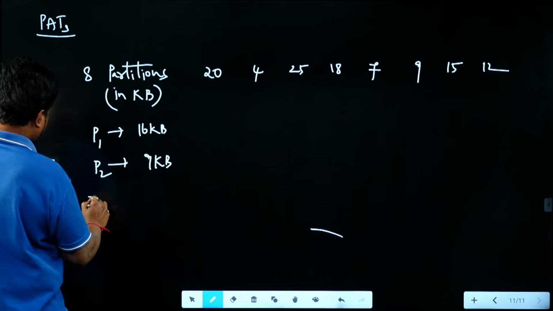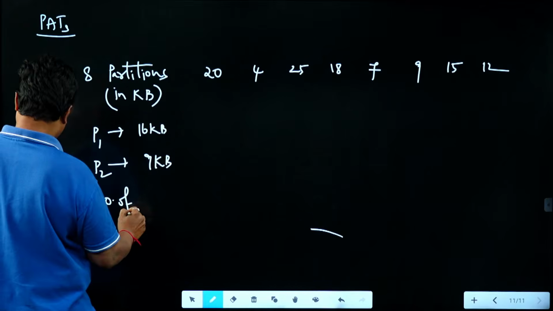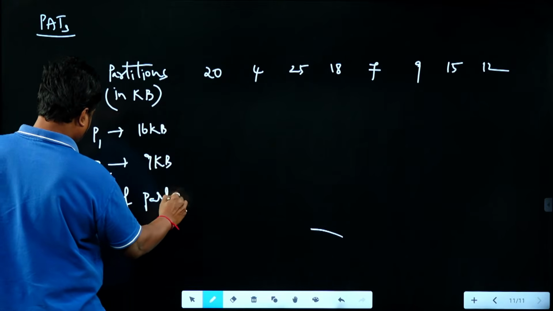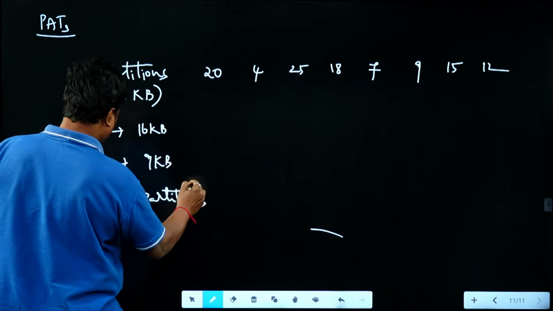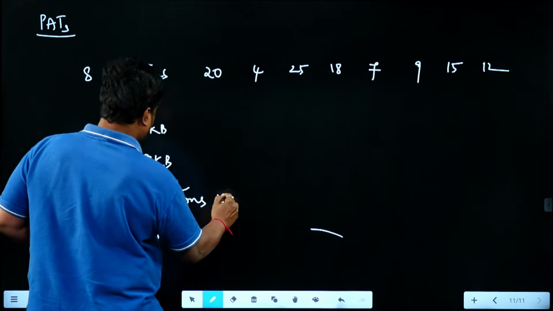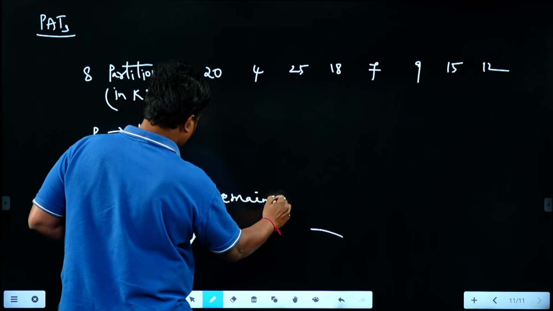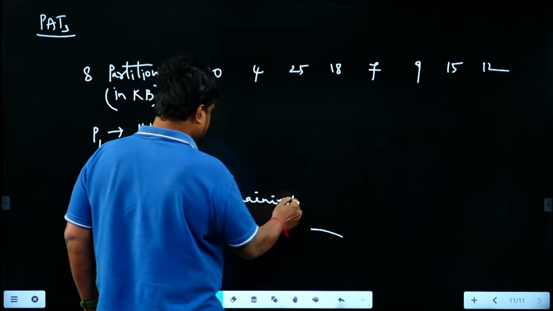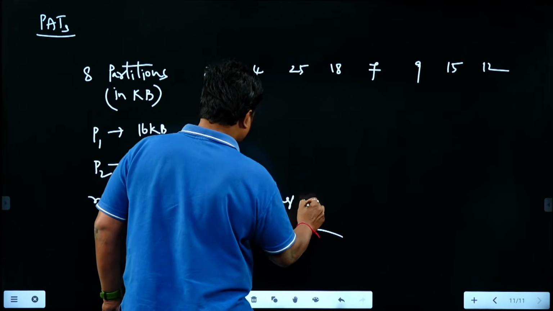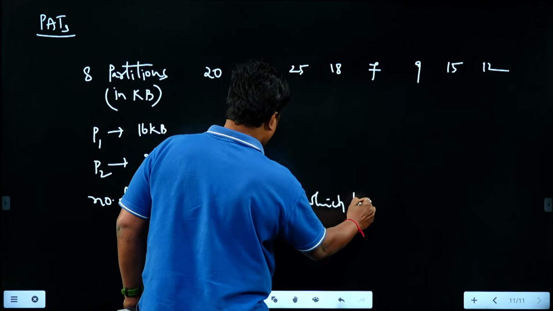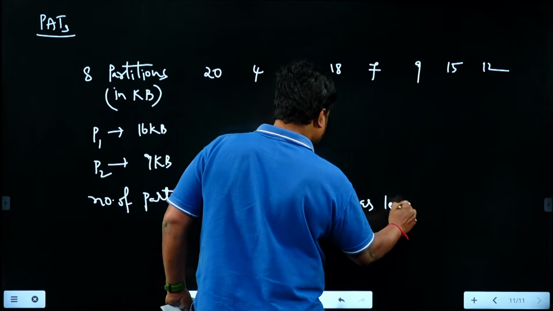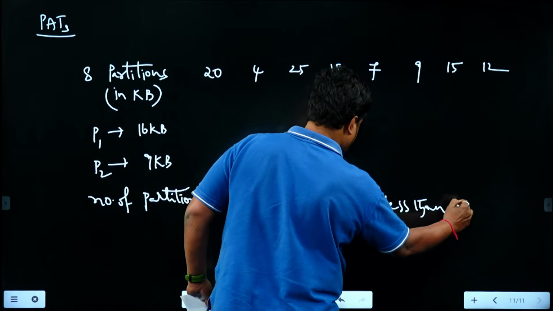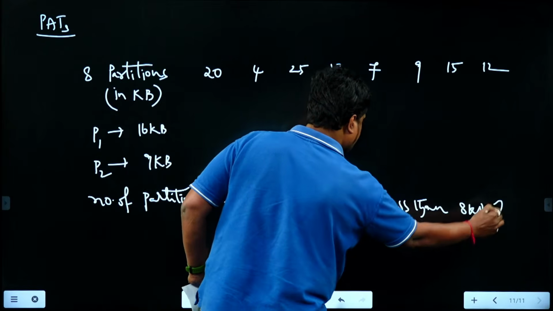Now what is the question? The number of partitions remaining which have less than 8 KB is dash.